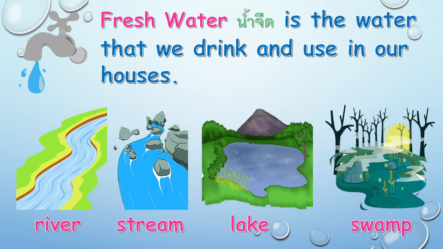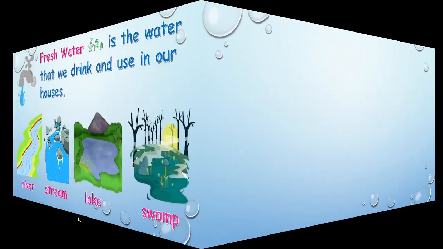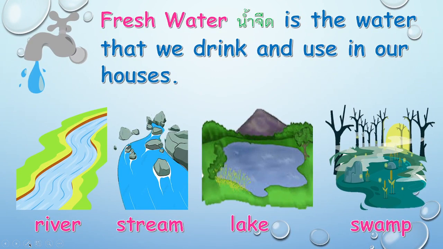What do we mean by river in Thai? What is river in Thai? Now, rivers are long. Rivers are long, right? And then, what can you say about the water in the river? They can move, they can flow. That's why usually rivers have clean water. Next is stream.